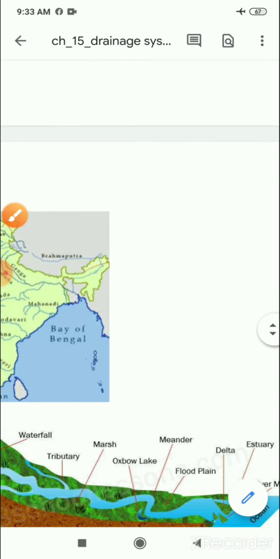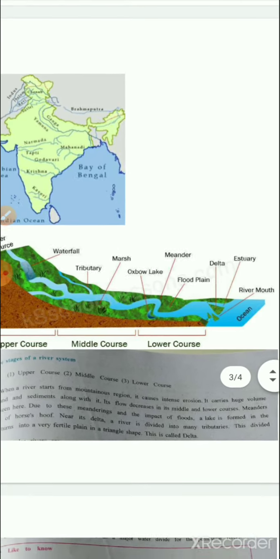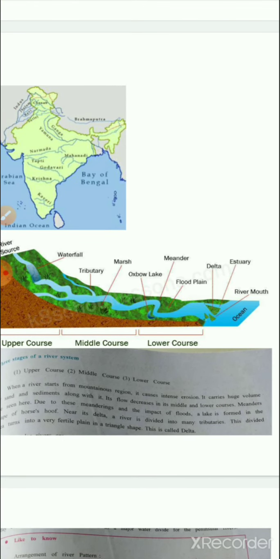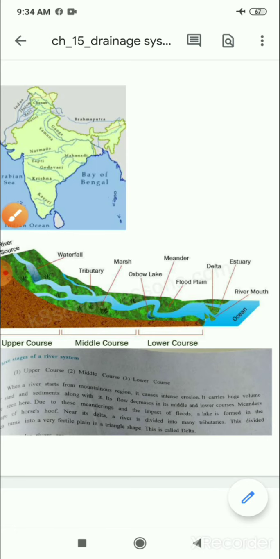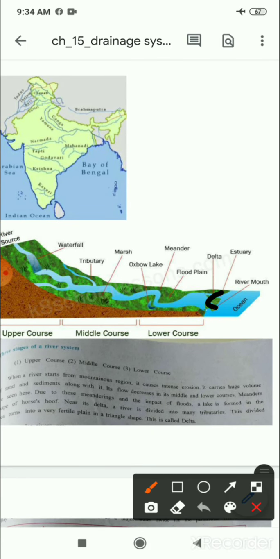Near its delta, a river is divided into many tributaries. This divided area turns into a very fertile plain in a triangular shape. This is called a delta. So, dear students, you can see that near the delta, the river divides into many tributaries, and the divided area is a very fertile plain in a triangular shape. This is called delta.